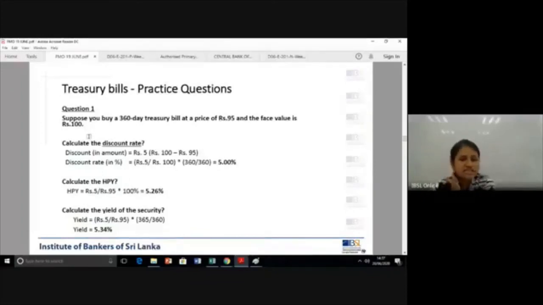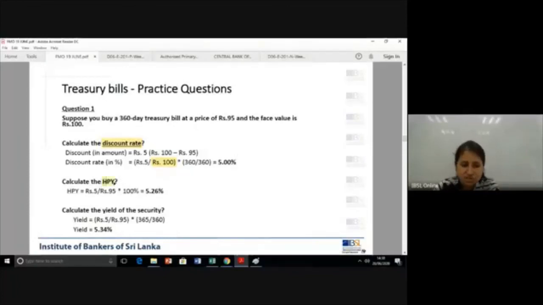Suppose you buy a 360-day treasury bill at a price of 95 and the face value is 100. Calculate the discount rate. Here you have the discount in amount, which is 5 rupees. Discount rate is 5 divided by face value, multiplied by 360 divided by days to maturity. Since it's a new issue that you're buying, it's 360 that you insert here. So then you have 5%.